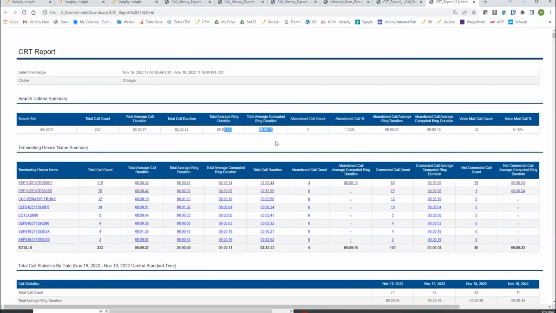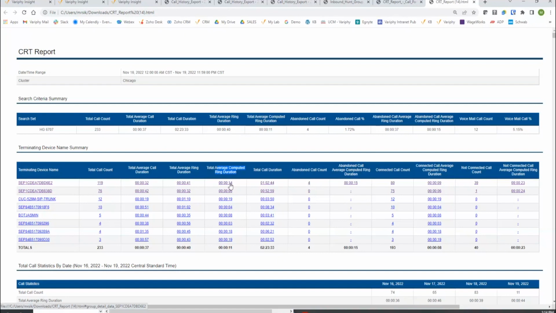But we'll also have others as well. So we're going to have abandoned, and we'll have not connected computed ring times as well. I think I have a few of them down here in the groupings. As I do, here we are. Abandoned call, average computed ring duration. Now there are only 4 on this one user here, but we can certainly see what the computation is there. And then once again, regular ring duration, that average versus the average computed ring duration, certainly you can see the big difference here. Now this is just some lab data I'm playing with, but in a real world environment, this could be a few minutes off.